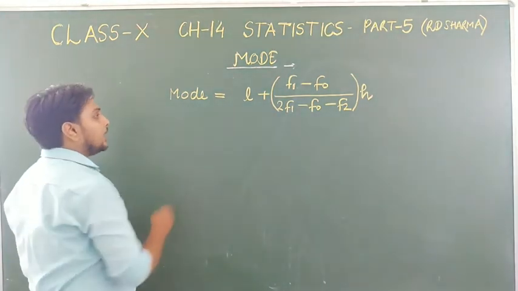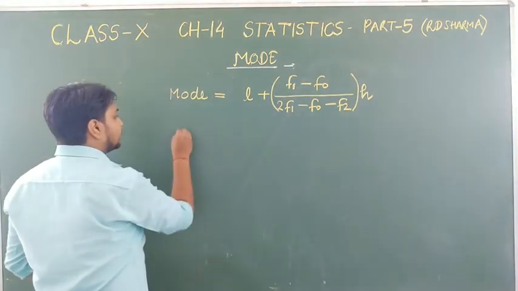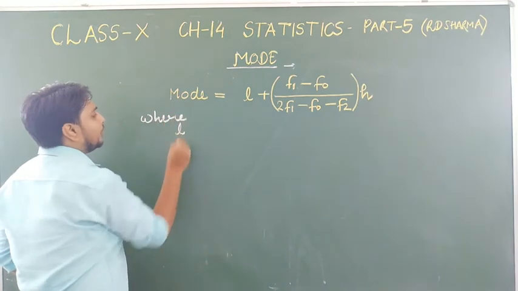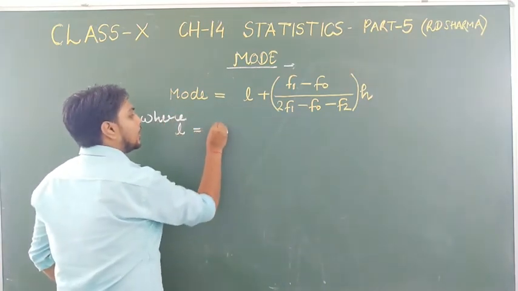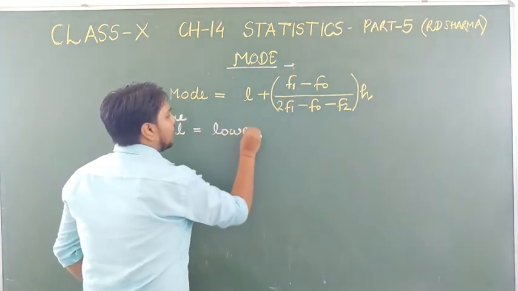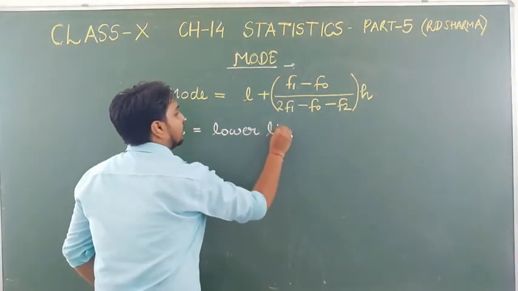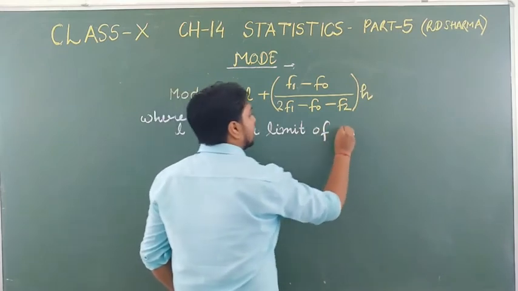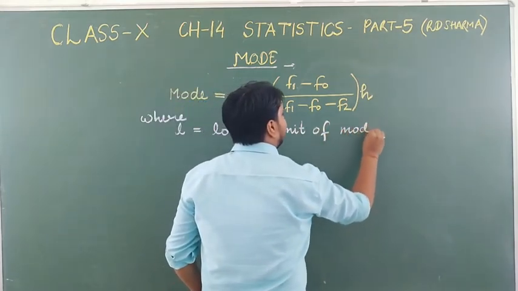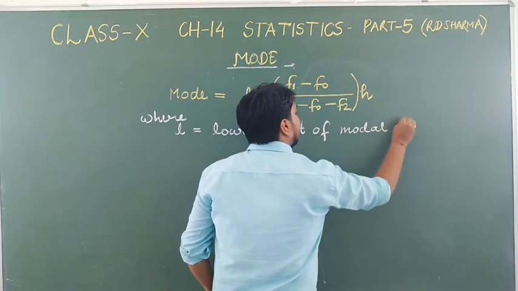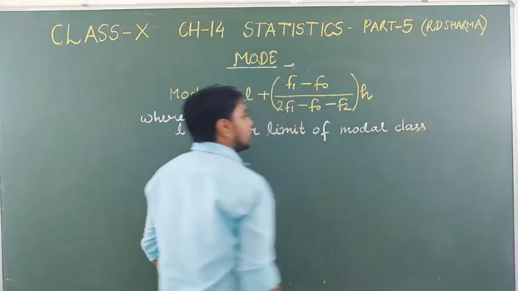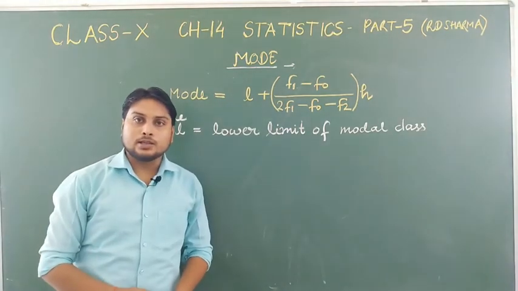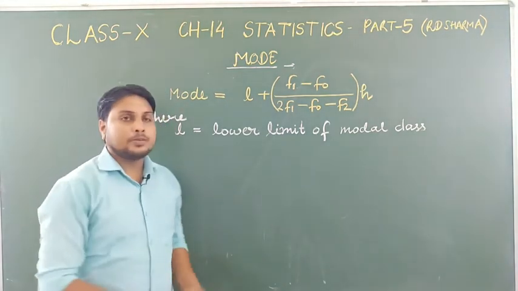Now, what are the denotations? L is the lower limit of modal class. Firstly, we will decide which one is our modal class, like we have done in the topic median.